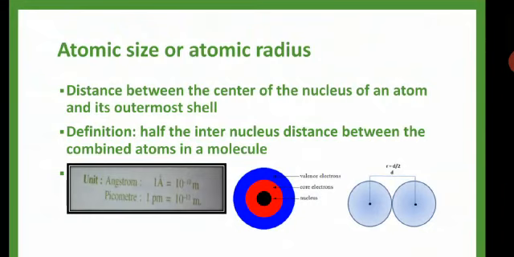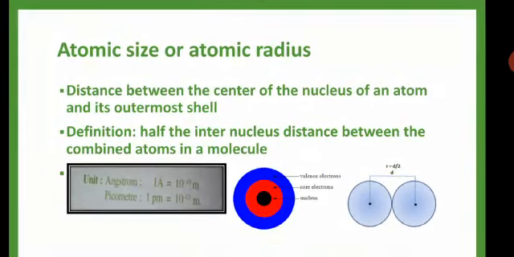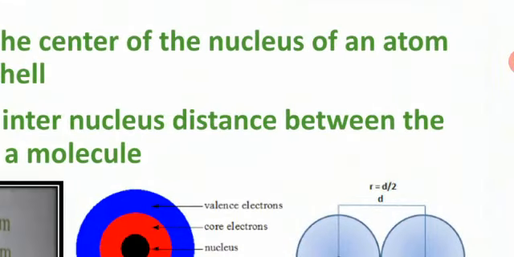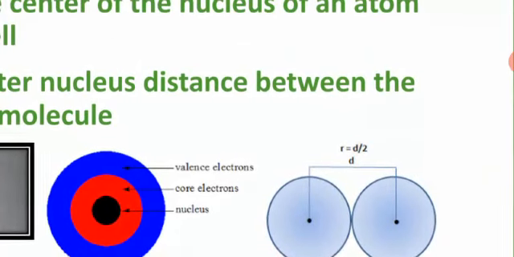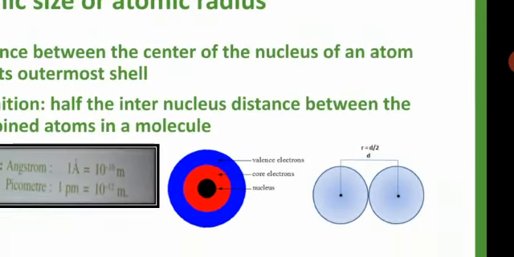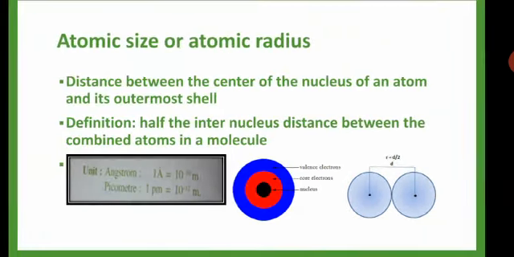That distance we call a radius, the distance between the center of the nucleus and the outermost shell. Or else in a molecule, if 2 atoms are bonded together, half of the distance between the nuclei, as you can see in the diagram, we call the radius. Radius means d by 2. So for a molecule, we take only half of the internuclear distance. Its unit is angstrom and picometer. Atomic radius unit is angstrom and picometer.